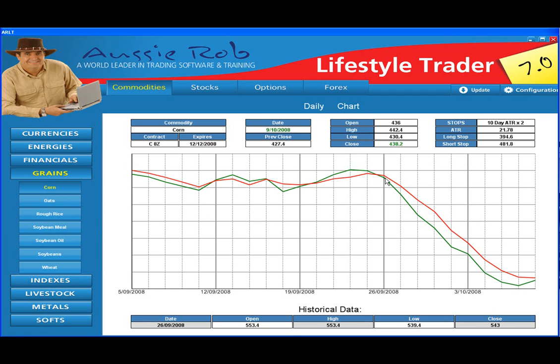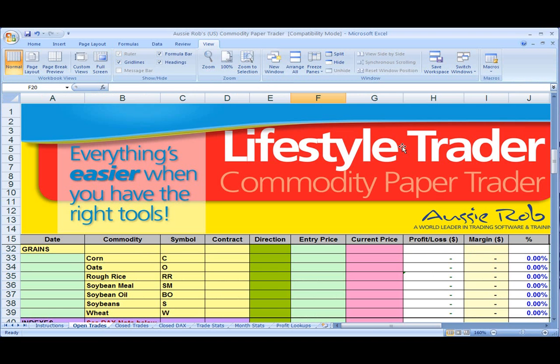Taking corn, had you been in this last signal, entry was 524, as you can see there, the open, and it's currently at 438.2. So we go to our spreadsheet for grains, we go to corn, we're going short. Our entry price was 524, and the current price now is 438.2. You can see the profit there so far.